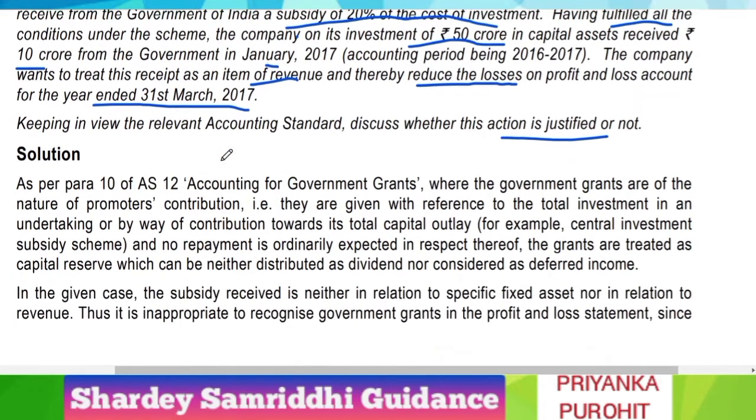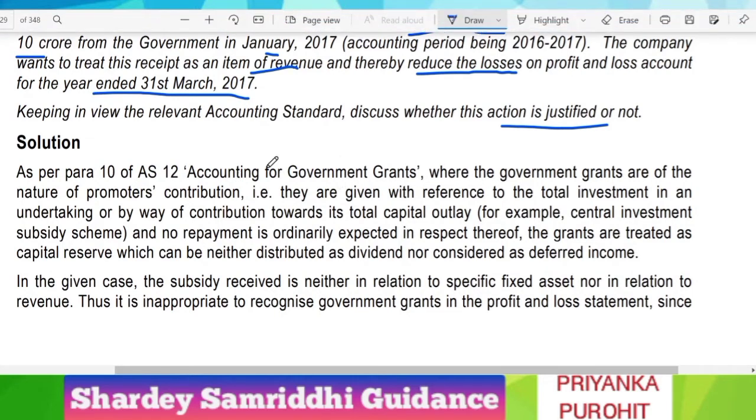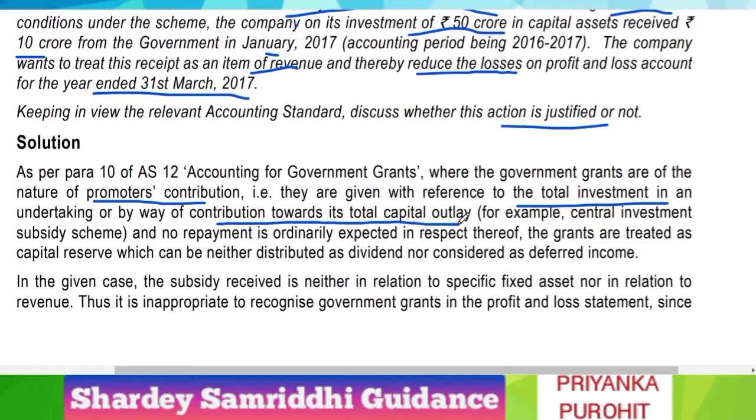Let us look into the answer. As per para 10 of AS 12, accounting for government grants, where the government grants are of nature of promoters contribution, that is they are given with reference to the total investment in any undertaking or by way of contribution towards its total capital outlay, for example central investment subsidiary scheme, and no repayment is ordinarily expected in respect thereof.